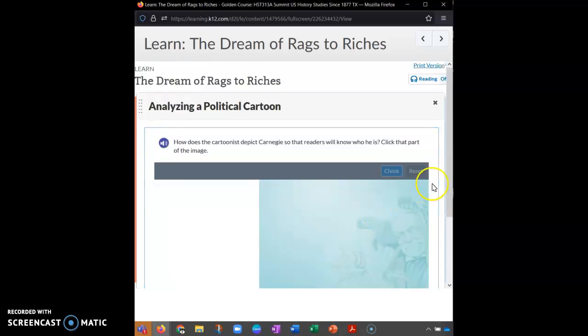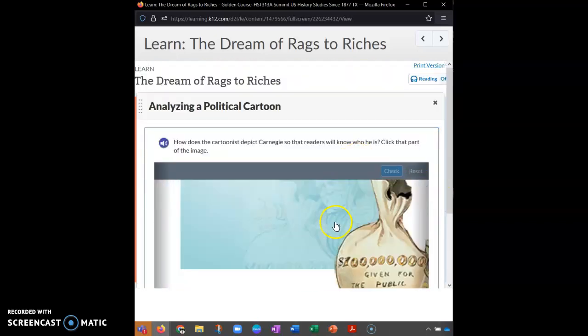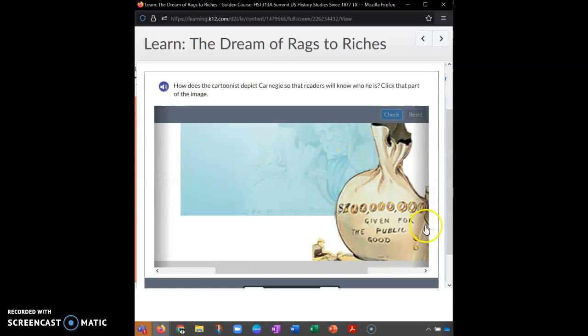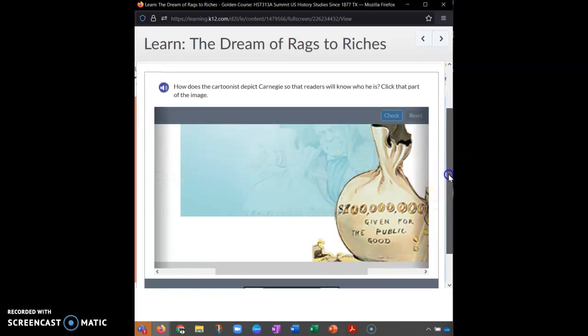Now on the next slide, it gives us a different picture. How does the cartoonist depict Carnegie so that readers will know who he is? Click on the part of the image. All right, so let's take a look at old Carnegie here.